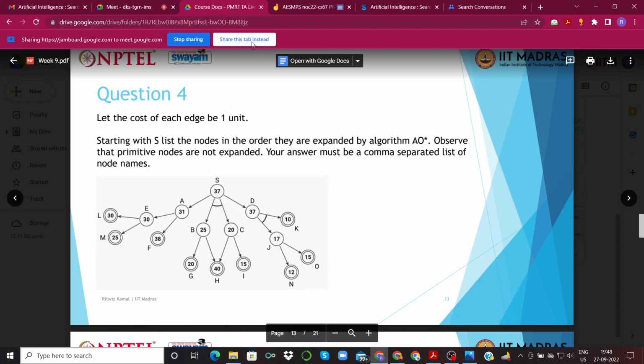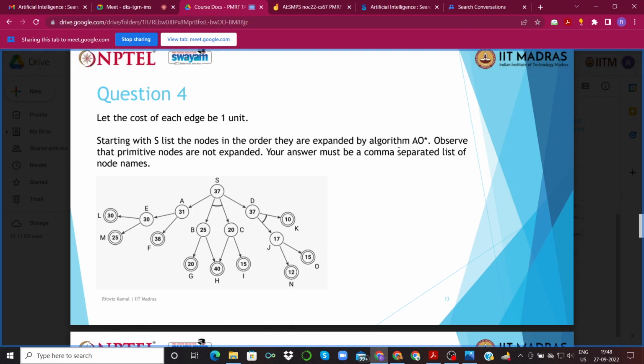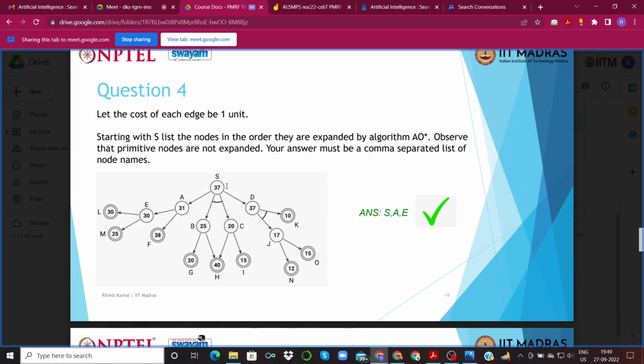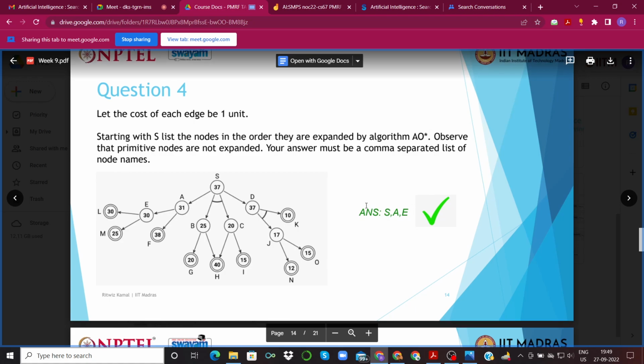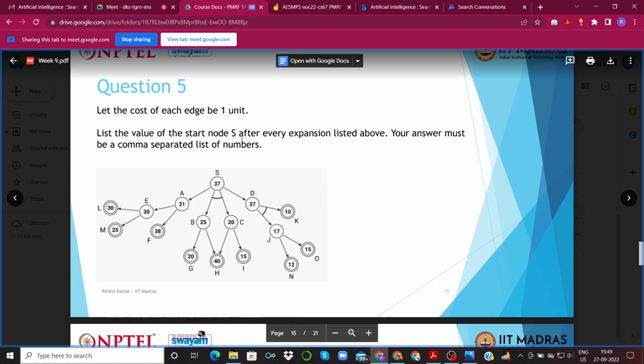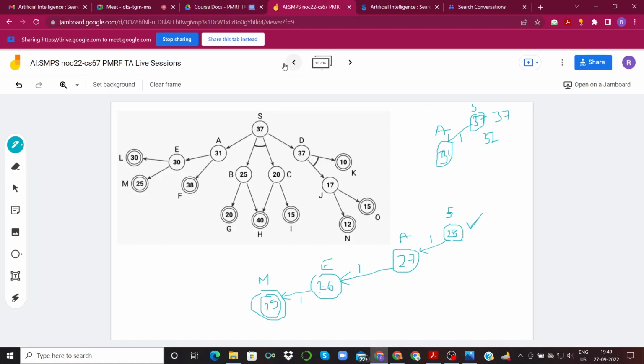So let's go back to our question and see what it had asked. Our question asked, list the nodes in the order in which they were expanded by the AO star algorithm given the edge cost was 1 unit. So we first went to S, then we went to A, then we went to E. So this would be SAE. The next question asked for the value of the start node S after every expansion. So we saw that that was 32.